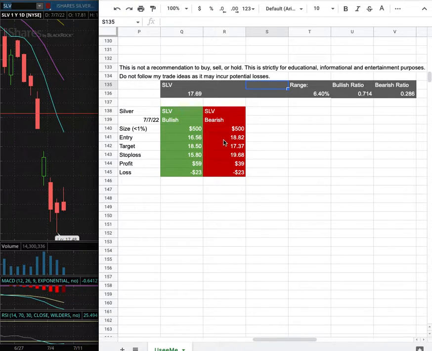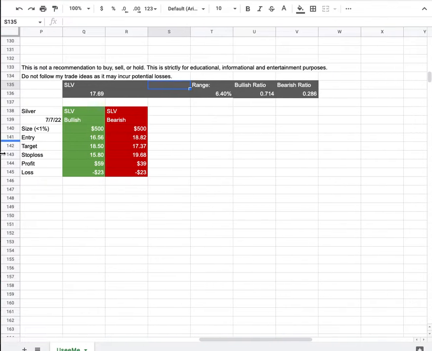However, if I were to open a short position, my entry is at $18.82, and that is this range there. My sell target is at $17.37. My stop loss is at $19.68. So whichever entry price were to hit first, that'll be my position of the week.